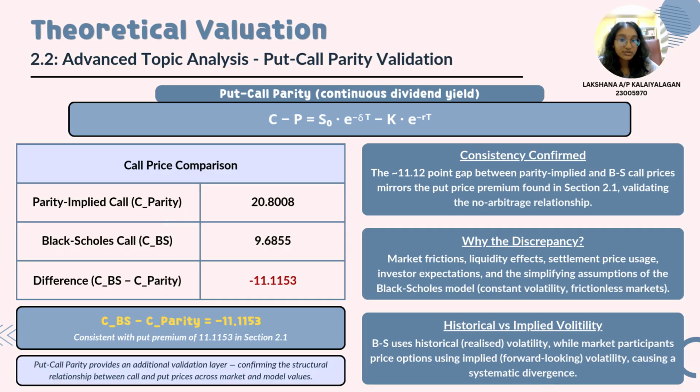negative 11.12 points. So this variance perfectly mirrors the market put premium observed in section 2.1, confirming absolute internal consistency under no arbitrage principles. So this discrepancy is driven by real-world market frictions, liquidity effects, and settlement usage. While Black-Scholes relies on historical volatility, the market prices options based on forward-looking implied volatility, causing a systematic divergence. Overall, this analysis provides additional structural validation, confirming the integrity of the theoretical valuation framework.